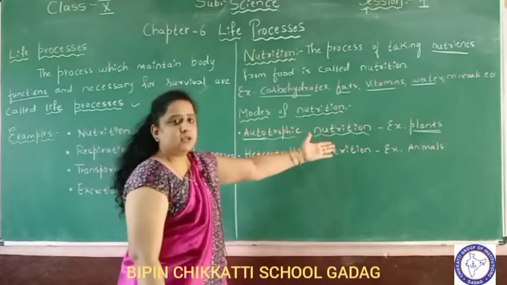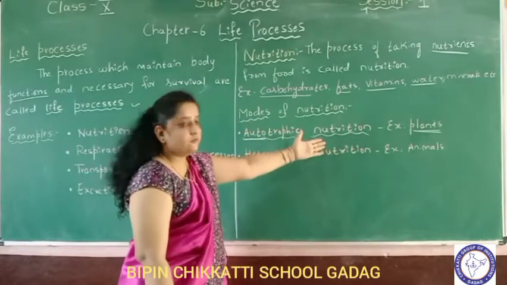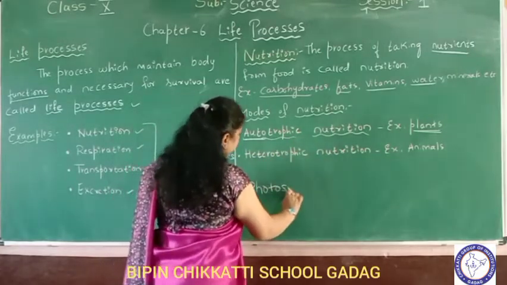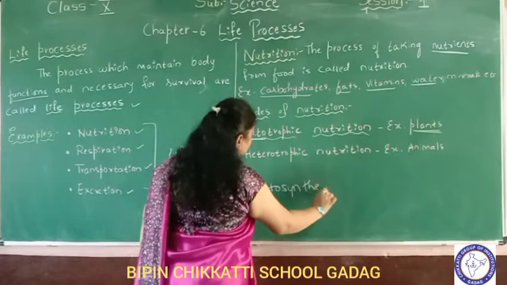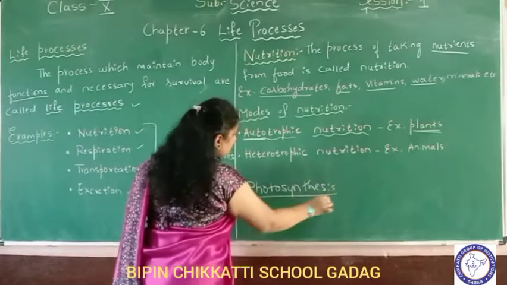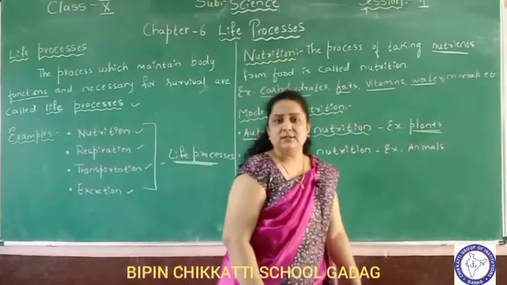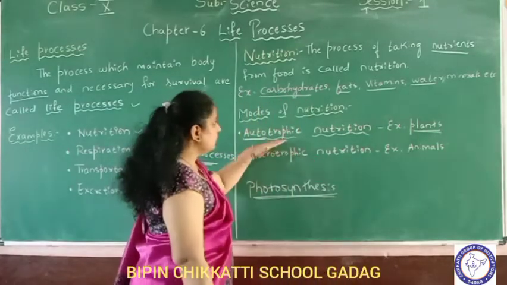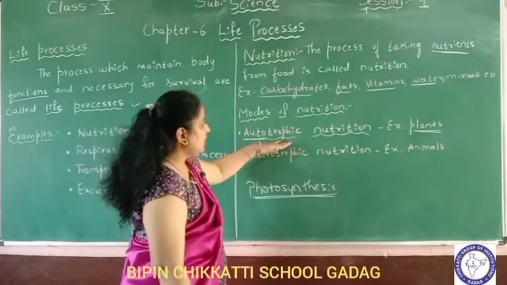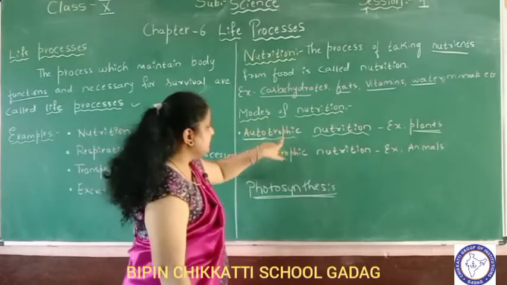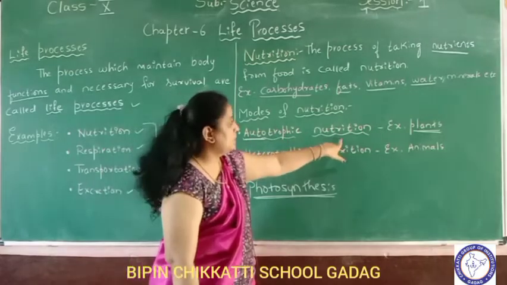You already studied in your lower classes the concept of photosynthesis. Photo means light, synthesis means to synthesize inorganic materials like water and carbon dioxide and prepare their own food. Such organisms are called autotrophic organisms and the mode of nutrition is called autotrophic nutrition.